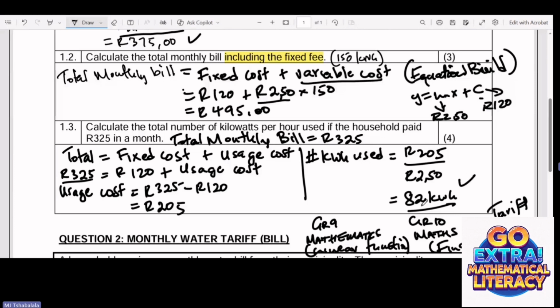If they've used these kilowatts, they had to pay this amount. The number of units here is your input, and if they've used this many kilowatts, they will get a total of this, which is our output. So that's it for this question.